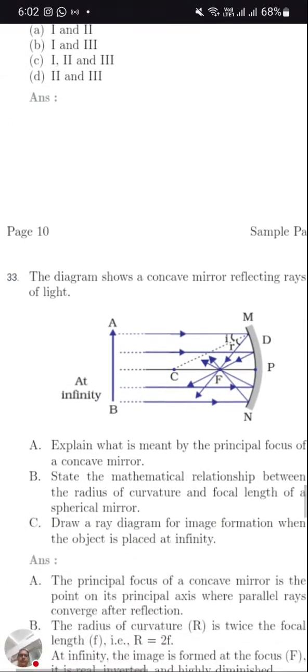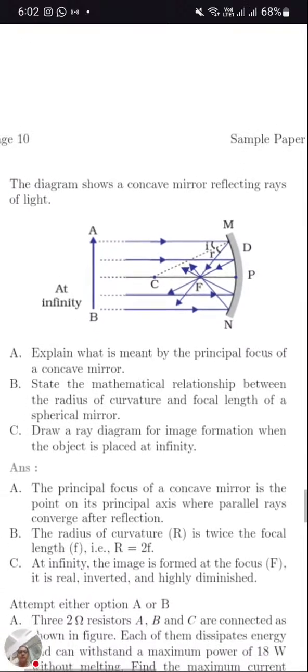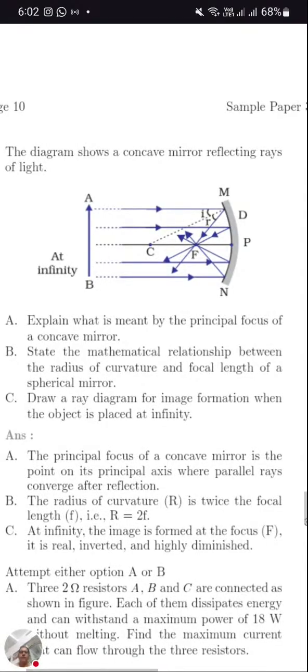33. So here, at infinity, at focus the image is formed. Explain what is meant by the principal focus of the concave mirror. So principal focus is a point where all the parallel rays will meet. Okay, rays parallel to the principal axis will meet.